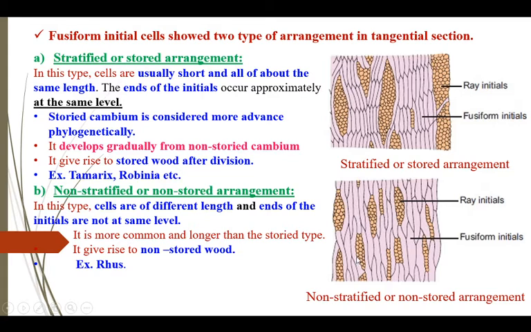In non-storied arrangement, cells are of different sizes and they do not end at the same level. The storied or stratified arrangement gives rise to storied wood, an example of which is Tamarix. The non-stratified arrangement is more common, and the cells are longer than in the storied type, and they give rise to non-storied wood. An example is Rhus.